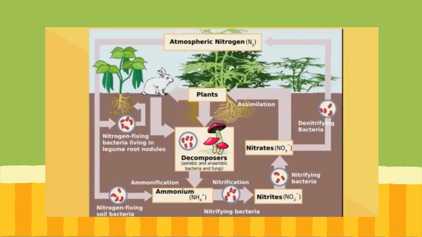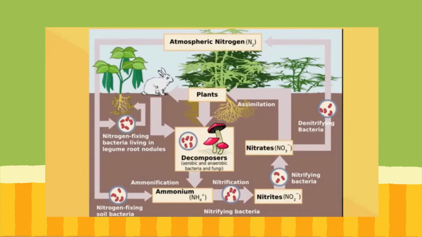Nitrogen in the atmosphere falls to the earth by precipitation, such as rain or snow. Once in the soil, it finds its way to bacteria on the root of plants. At the roots, the nitrogen is combined with hydrogen to make ammonia in a process called nitrogen fixation. Lightning in the atmosphere can also do this.